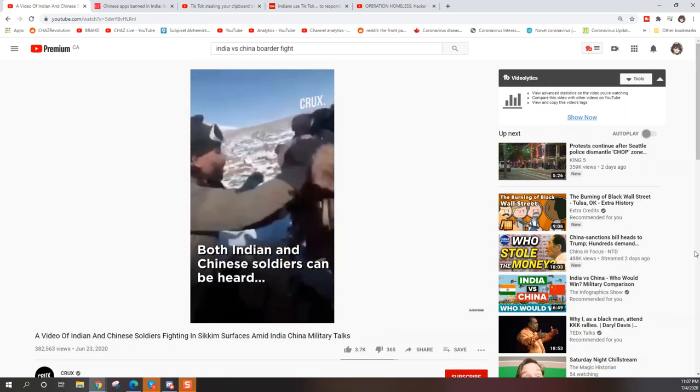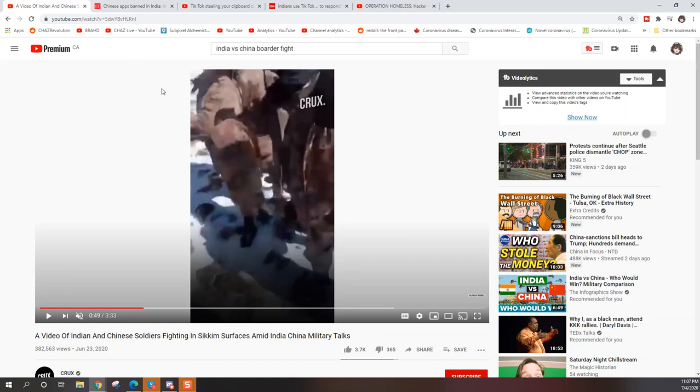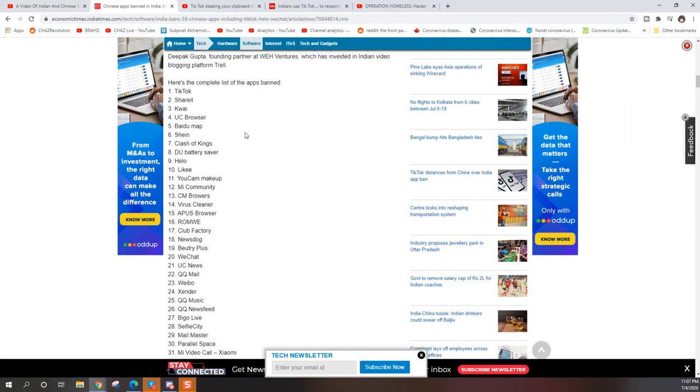Scrimmages like this are happening more than I can count, and this is the reason that TikTok has been banned, more or less. There's all kinds of apps that have been banned from India because they're just too affiliated with the Chinese government. Over in China, we get a lot of talented people who are great at coding, and because of that, they make a lot of great apps. Unfortunately, if you live in China, you are automatically with the People's Republic of China, and if you're not, then you're doing slave labor or you're shot in the back of the head out beside the prison.